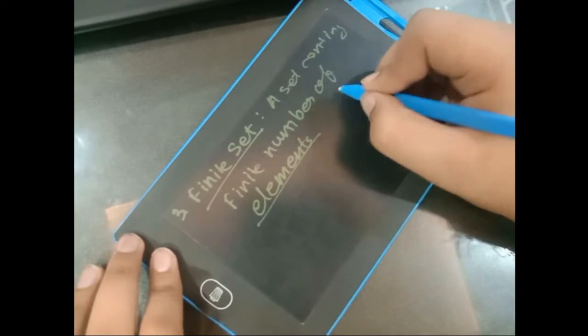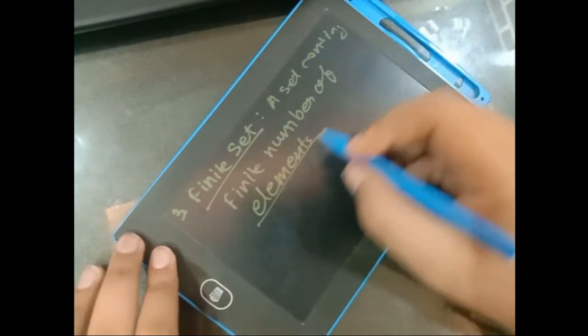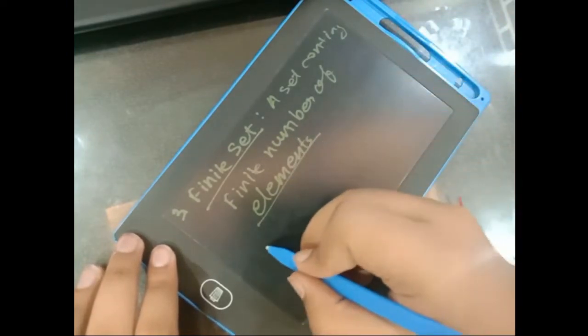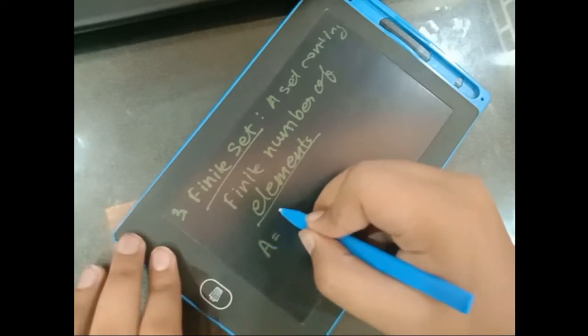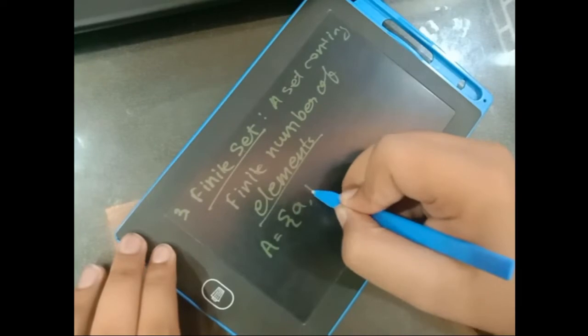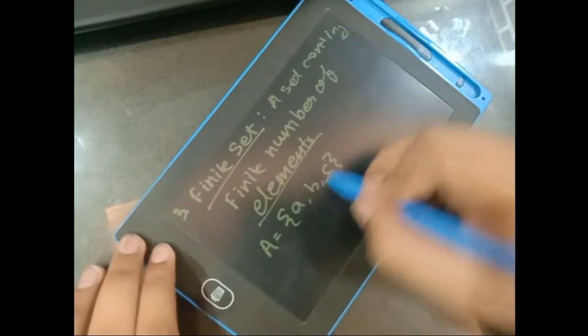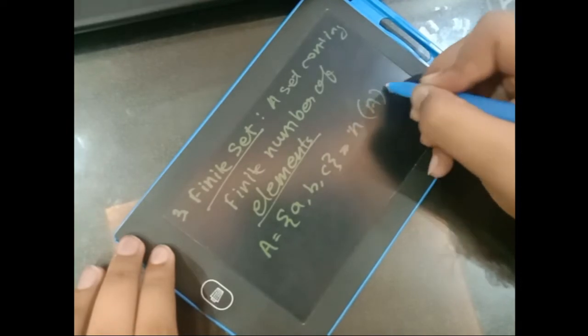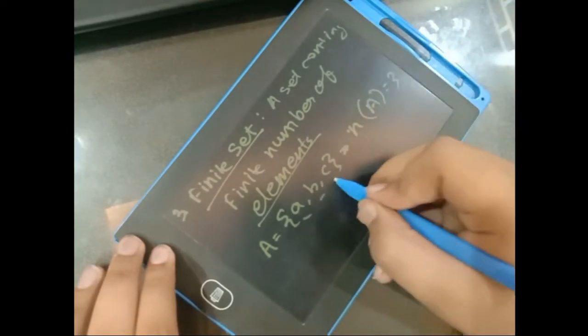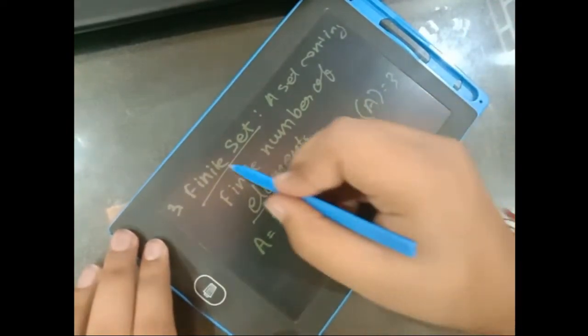For example, let's say a set A is a, b, c. The number of elements in set A is 3. We have 3 elements, so this is a finite set.